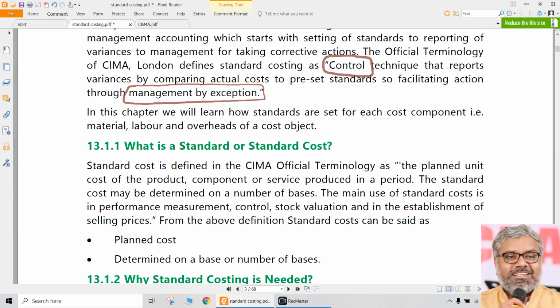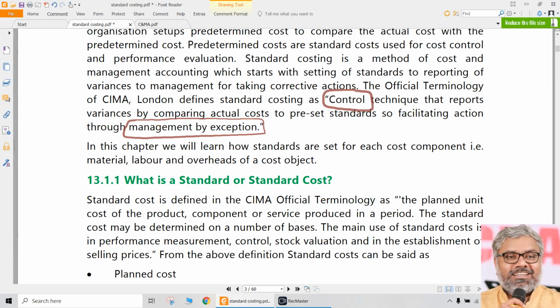So what management by exception popularly means is the top management will be only focusing on the crucial areas, important areas, and that too where there is a problem. Let us say for the purpose of ascertaining the performance of one particular department. One department wants to ascertain its performance. They wanted to go this way, they went this way only. What is the management supposed to do? They don't have to do anything because already the performance is good.